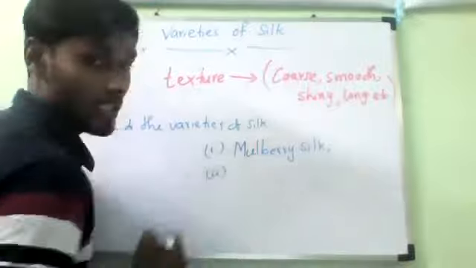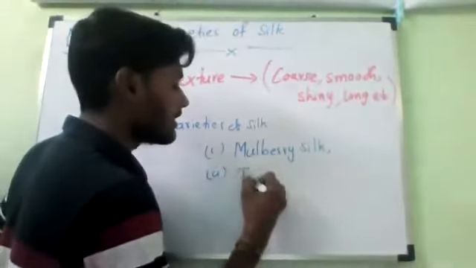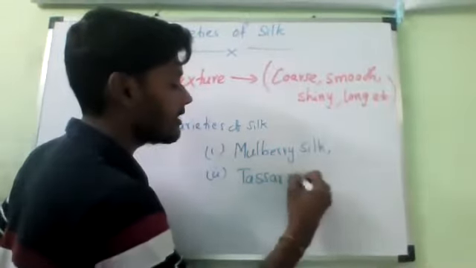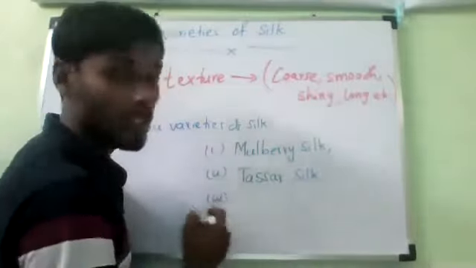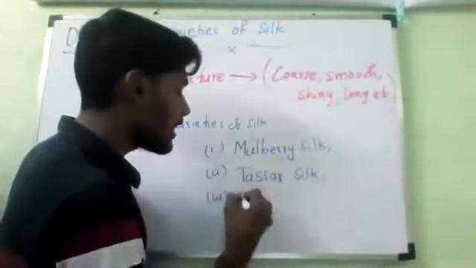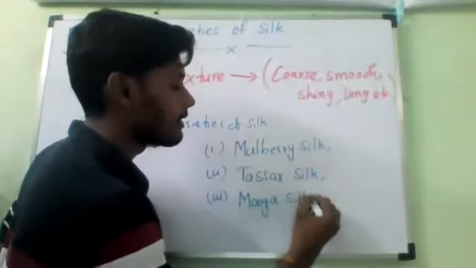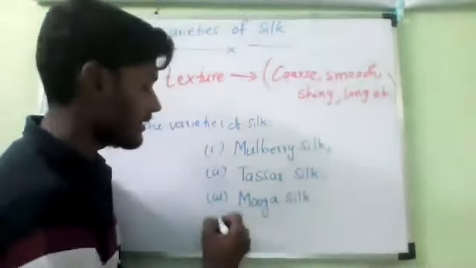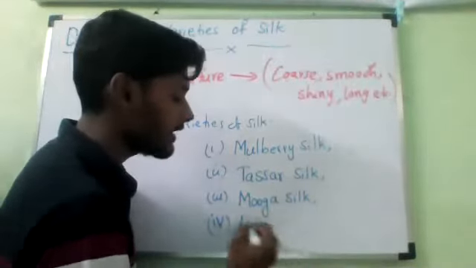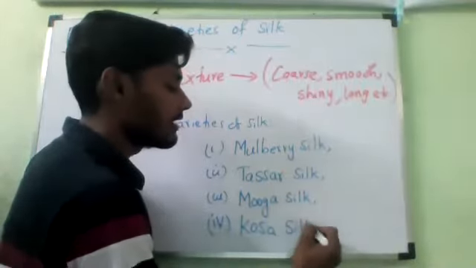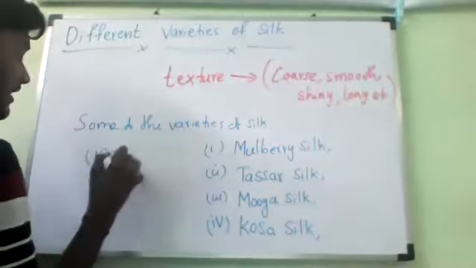The second type of silk is Tassar silk, T-A-S-S-A-R. The third type of silk is called Muga silk. The fourth one is called Kosa, K-O-S-A, Kosa silk. The last one is called, understanding, famous ones.